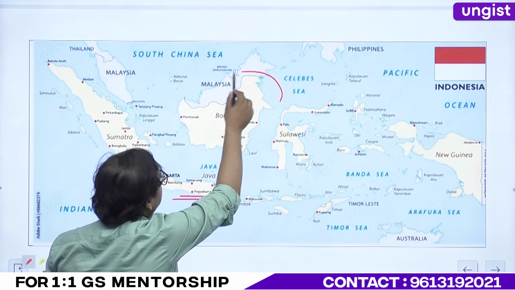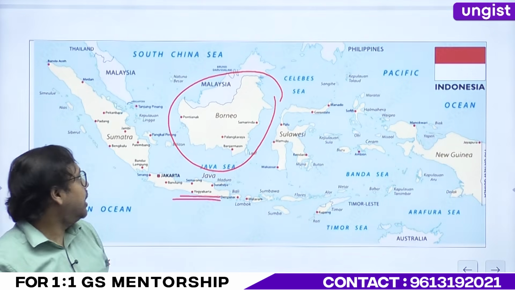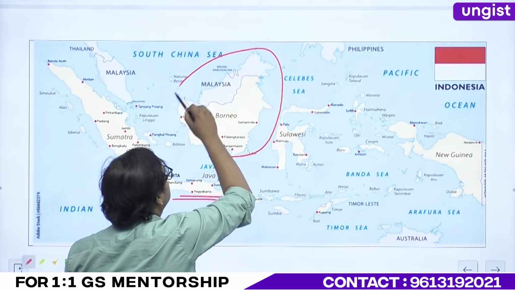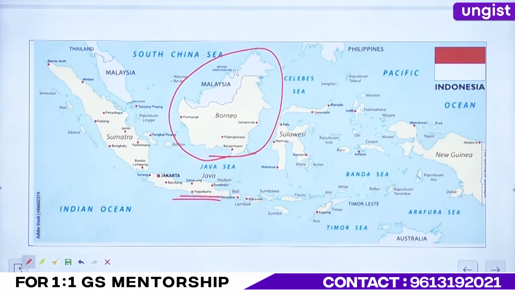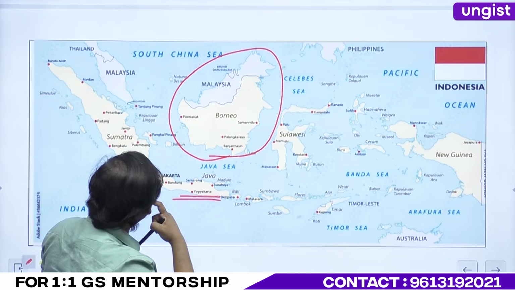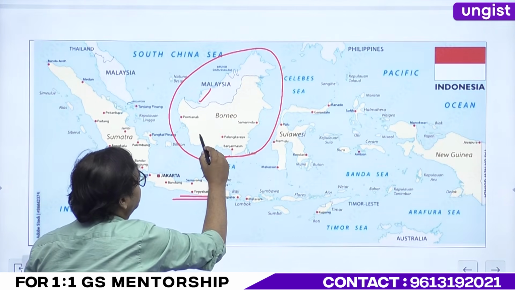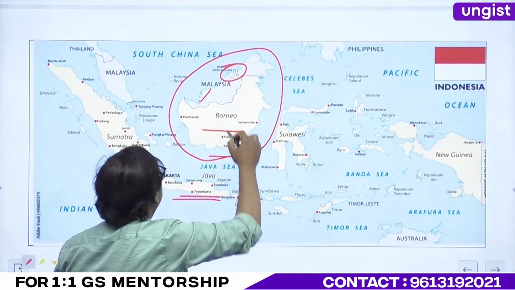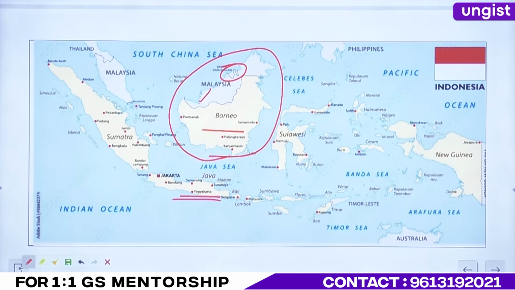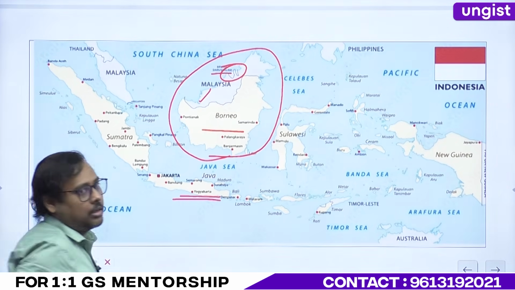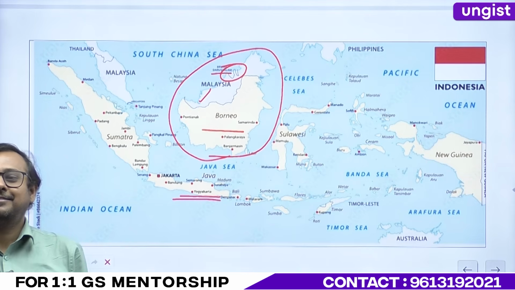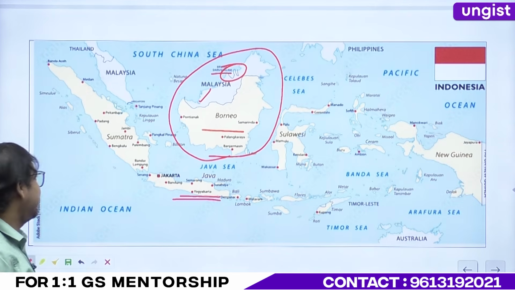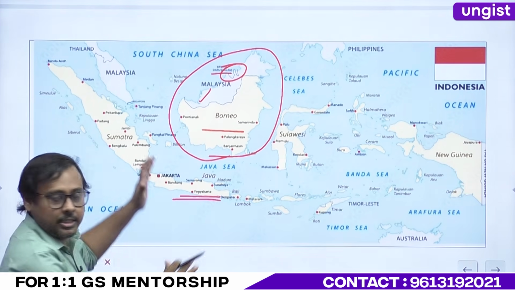Then this particular island, Borneo. Here we have how many countries? Three countries, exactly. In this entire region, we have three countries. Which are the three countries? We have Malaysia here, this part is Indonesia, and here there is a small country. What is the name of the country? Brunei, and its capital is Darussalam, right? Darussalam means what? Abode of Islam, right? Okay. We'll remember this. This is Borneo island.